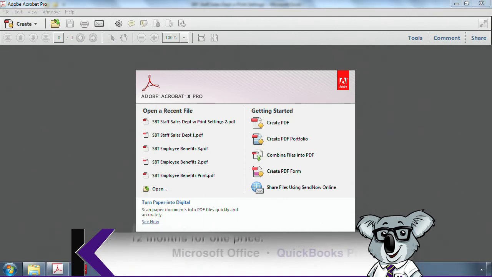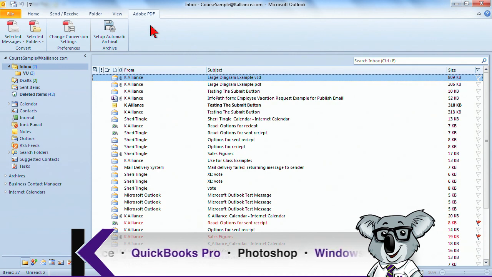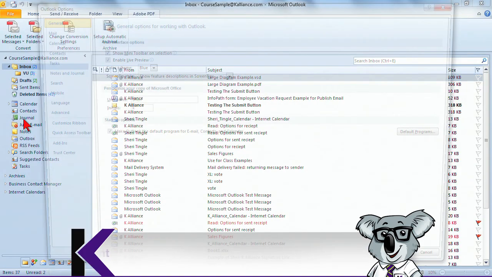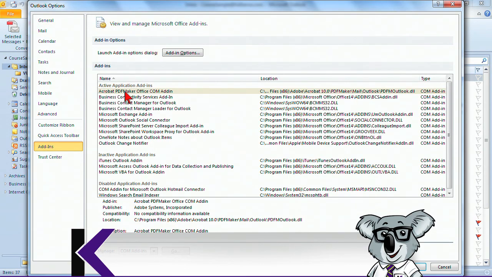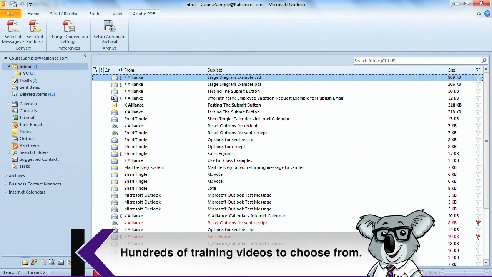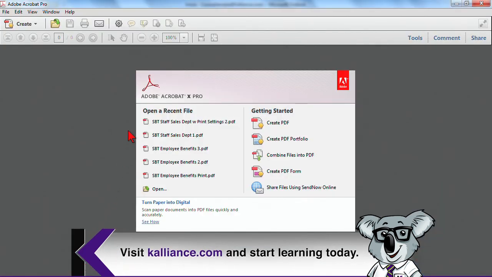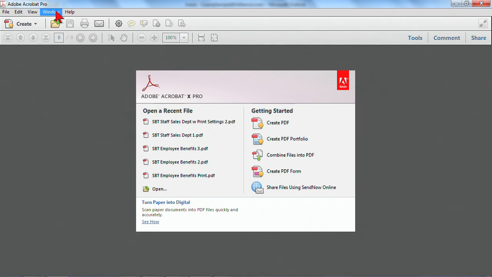Okay, let's start with Outlook. This is a great feature with Outlook. And now one thing you should be aware of is specifically if you're using Outlook version 2010 and the Outlook 64-bit, it is possible that this PDF ribbon won't be there, or the tab on the ribbon won't be there. So if that's the case, do remember that you can access those add-ins through Options and Add-ins and turn it on. It's also possible that if you're using the Acrobat, that ribbon isn't available, and that's because there is an add-in that supports the 64-bit version of Microsoft Office.